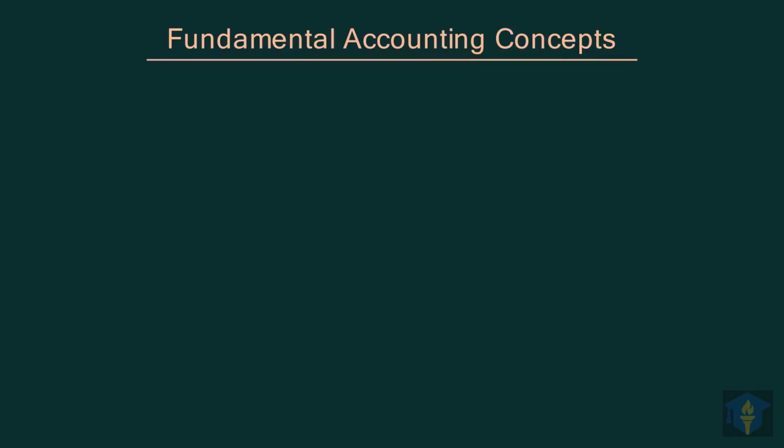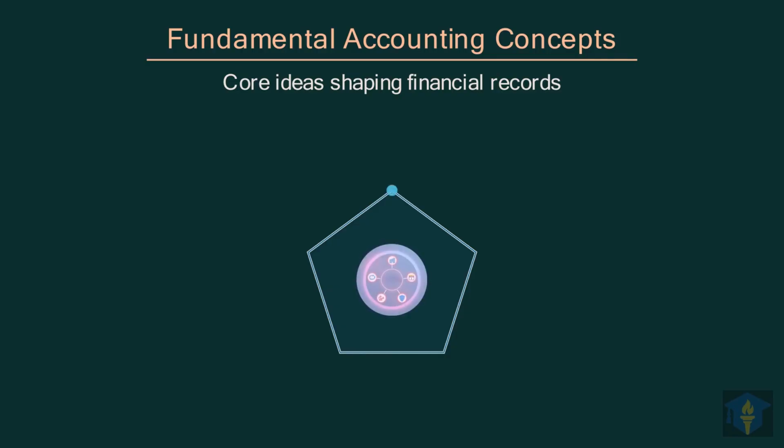Now, let's explore some fundamental accounting concepts that shape how financial records are kept. These core ideas are essential in shaping how we record and interpret financial information for any business. The entity concept states that a business is always considered separate from its owners. This means the business's financial transactions are kept distinct from the personal finances of its owners.